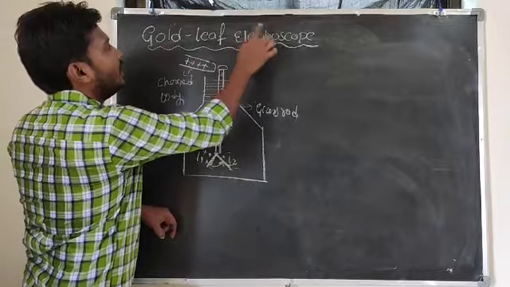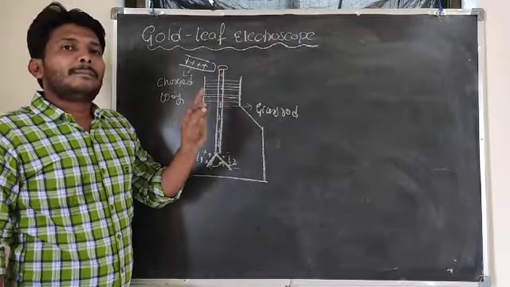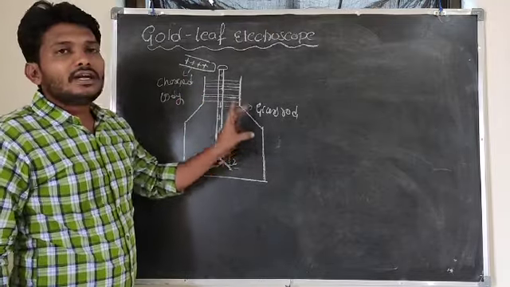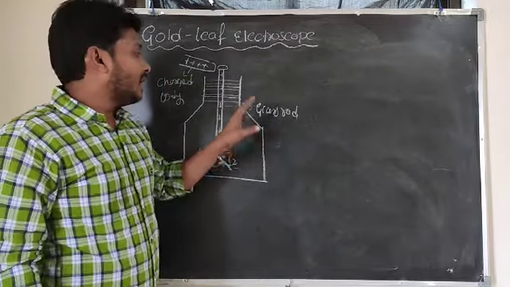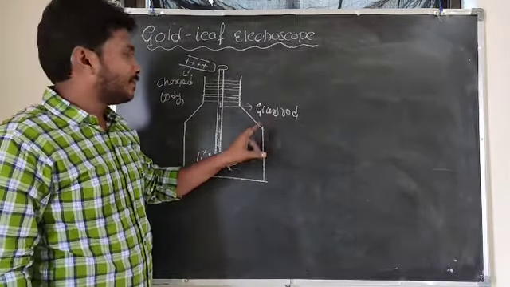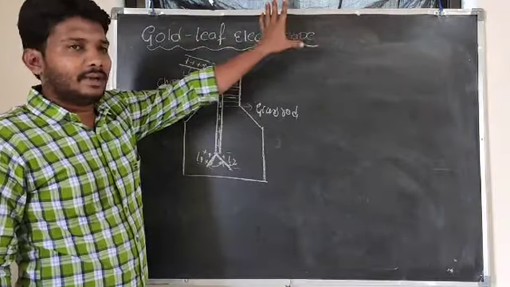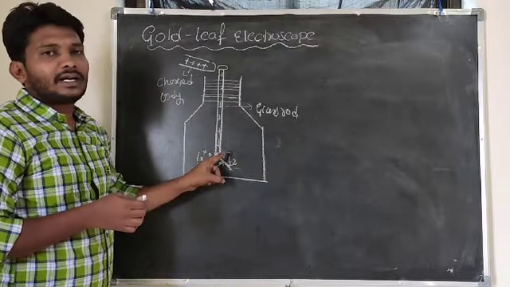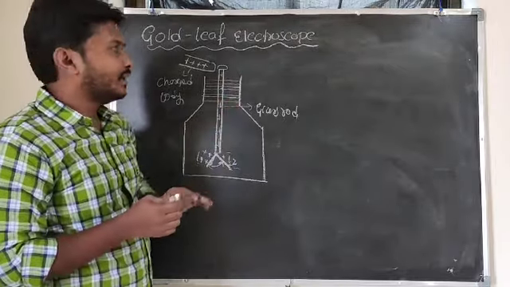So the gold leaf electroscope experiment is used to detect the presence of a charged particle as well as the polarity of the charged particle. In order to determine the presence and the polarity of the charged particle, we will use the gold leaf electroscope experiment. From this simple experiment, we come to know the presence as well as the polarity of the charged particle. Hope you understand here.